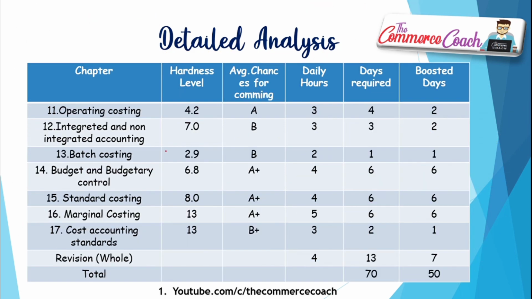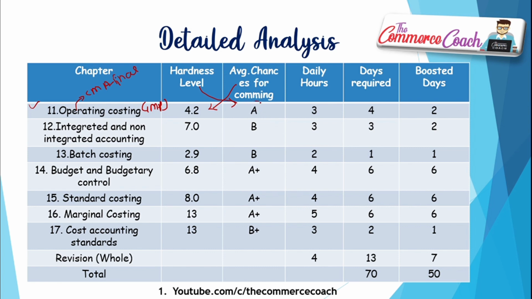Now operating costing, very important, because this is also included in the final level. In CMA final you will also find this chapter under the marginal costing chapter. Okay, hardness level, basically the columns are exchanged, sorry for that. Hardness level here and average for coming into marks here. Okay, I will fix it, but for the sake of now just focus.